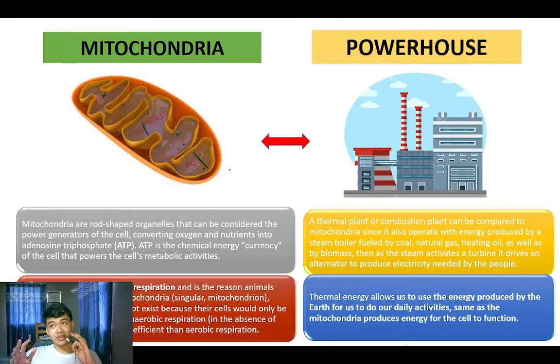Mitochondria is also called the power of the cell because it produces an energy called adenosine triphosphate, also called ATP. ATP is the chemical energy currency of the cell that powers the cell's metabolic activities. It powers up the cell, while the thermal power plant produces electricity needed by the people to do their activities and gives life to every building and house in the city.